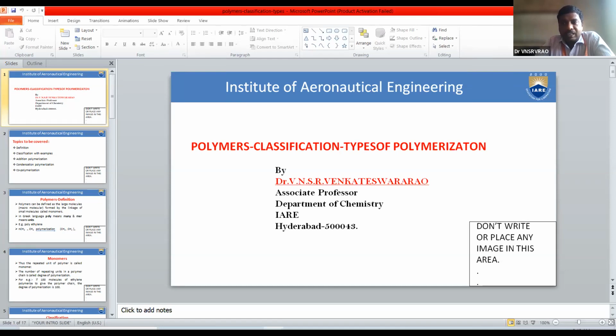What is the linkage between the monomers? It is the covalent bond. You know that mainly three types of bonds are present: ionic bond, covalent bond and coordination covalent bond. Out of the three, the coordination covalent bond is the most stable. Can anybody give an example of a coordination covalent bond in our syllabus?